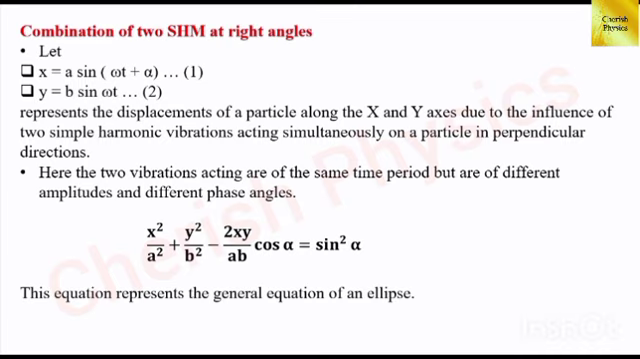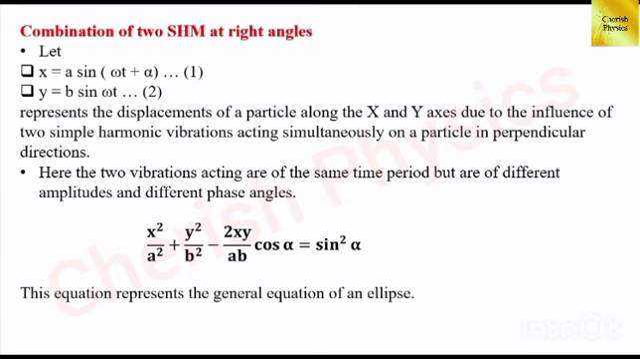Let us take the equations of displacement along the x-axis and y-axis as x equal to a sin(omega t plus alpha) and y equal to b sin(omega t). Here note down the point, the two vibrations acting are of the same period but of different amplitude and different phase angles. Here I have given the final equation which is x squared divided by a squared plus y squared divided by b squared minus 2xy divided by ab into cos alpha, which is equal to sin squared alpha, and this equation represents the general equation of an ellipse.